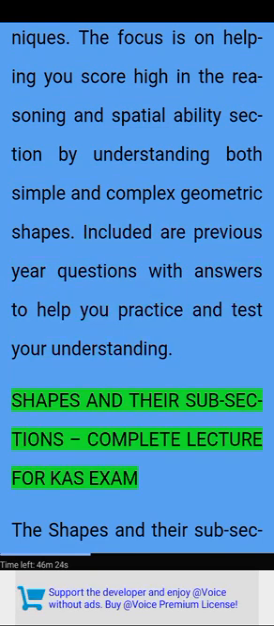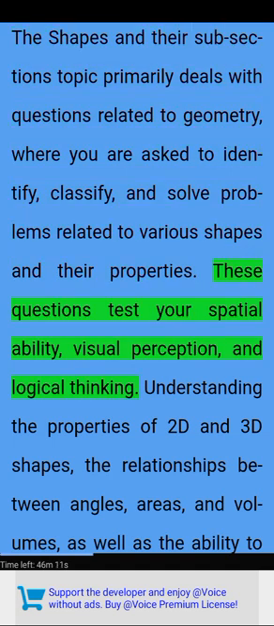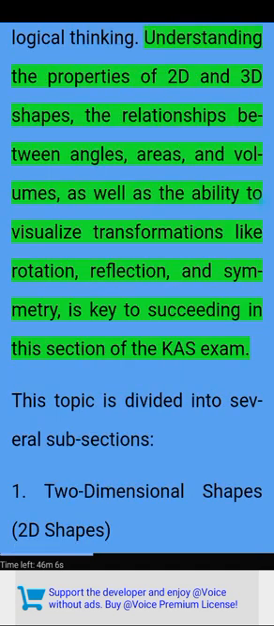Shapes and their subsections, complete lecture for CAS exam. The shapes and their subsections topic primarily deals with questions related to geometry, where you are asked to identify, classify, and solve problems related to various shapes and their properties. These questions test your spatial ability, visual perception, and logical thinking. Understanding the properties of 2D and 3D shapes, the relationships between angles, areas, and volumes, as well as the ability to visualize transformations like rotation, reflection, and symmetry, is key to succeeding in this section of the CAS exam.